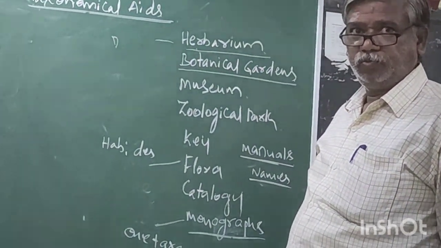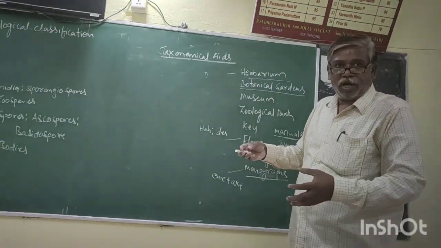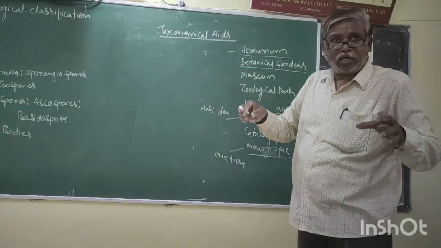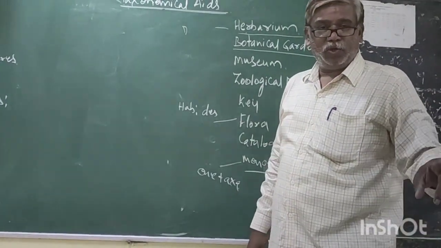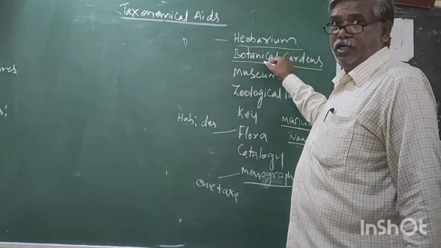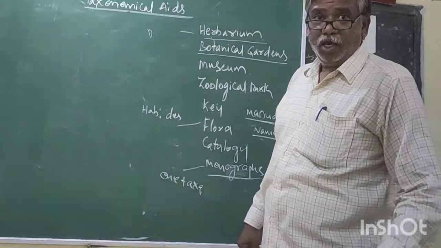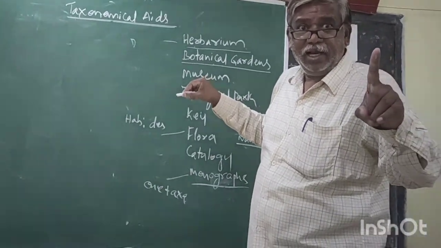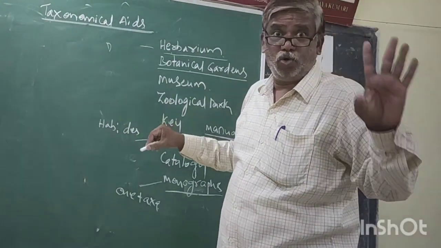Right. A collection of wild plants, giving them protection under human care. This is called a botanical garden. Actually, it is ex situ conservation. Right. It is only for plants. Taxonomical aid. In this botanical garden, each plant is labeled with the name of the species and family. These are the only two.